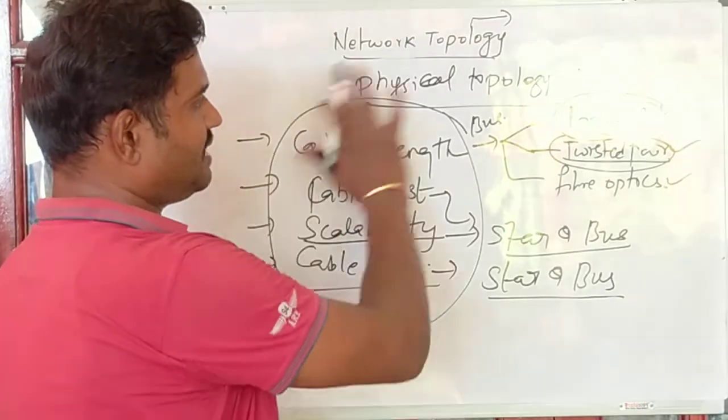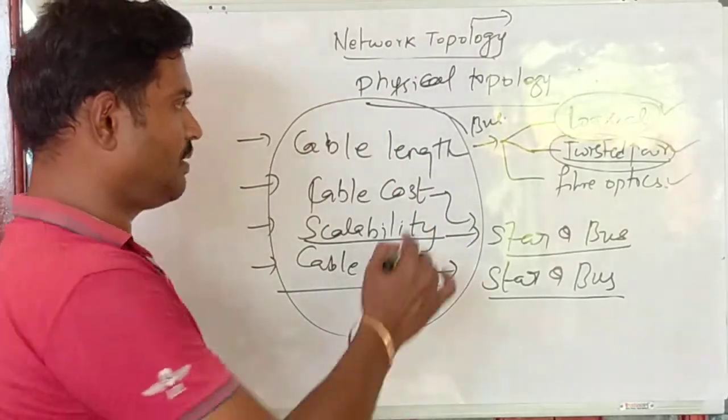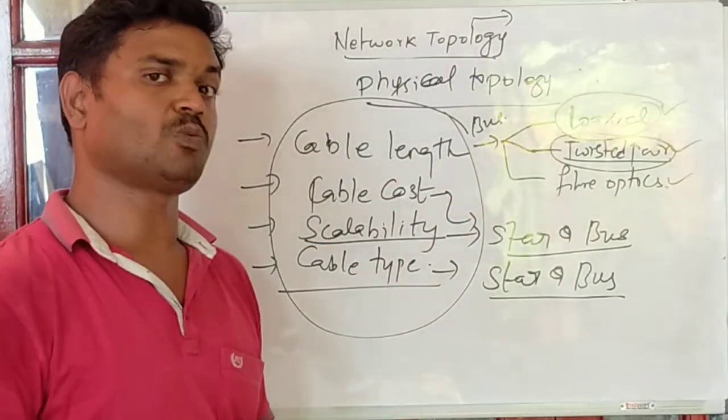So these are all the major advantages of physical topology. These are the important parameters that need to be considered when choosing which topology to use for any network.